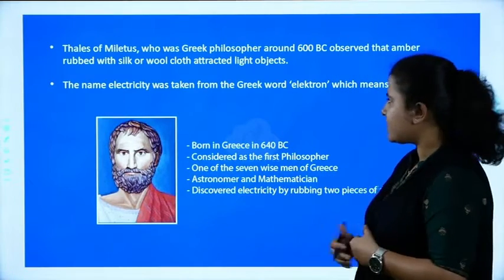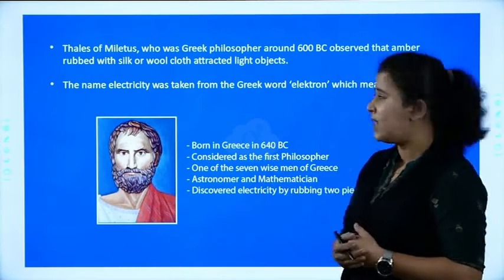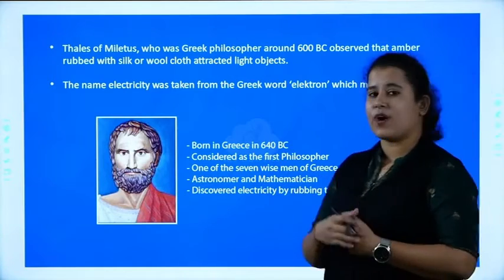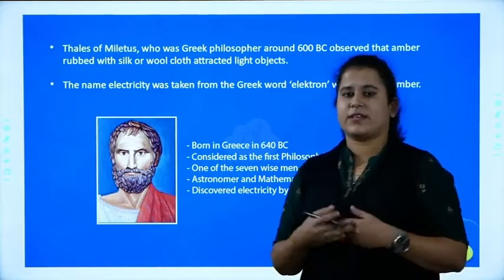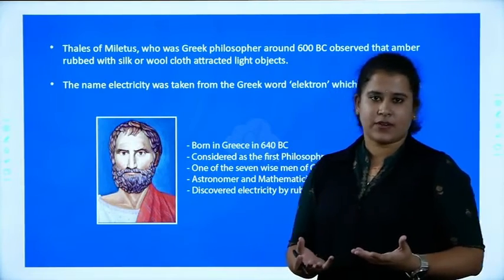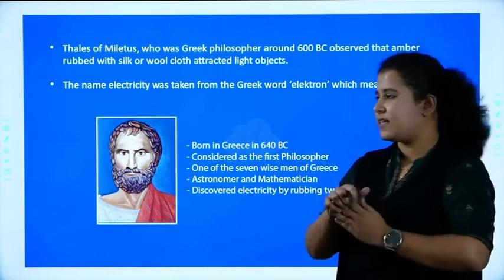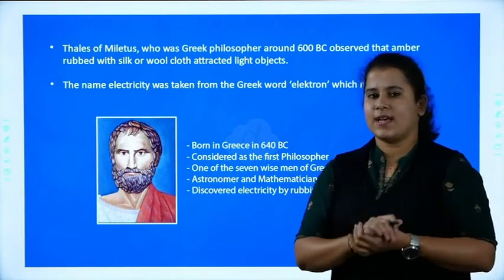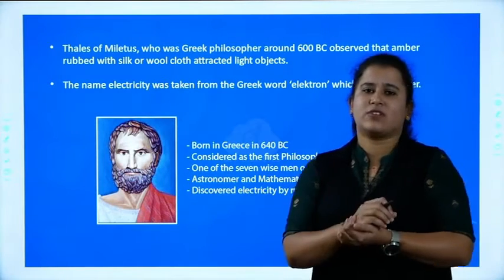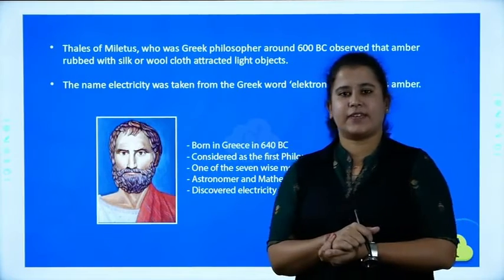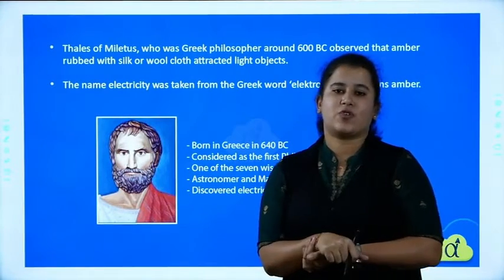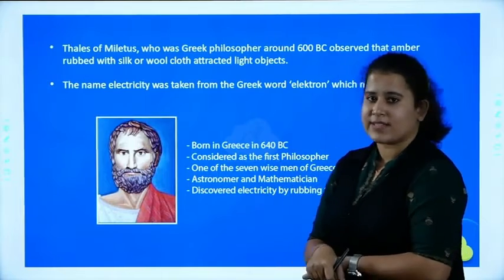He was a Greek philosopher, and he rubbed amber with silk cloth and also amber with amber. He observed that there was some type of noise or sound coming out, and amber was given a name, which was electron. So what was an electron?